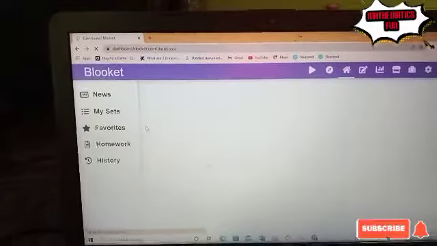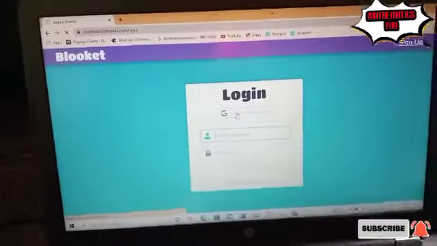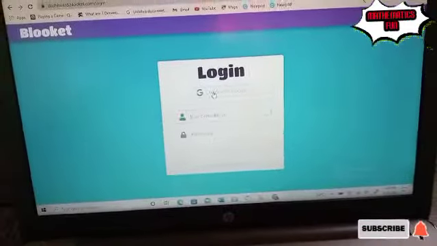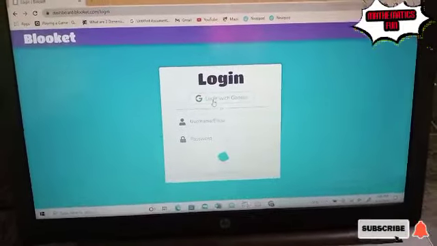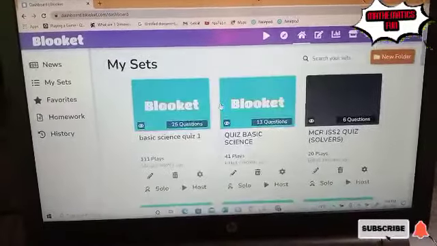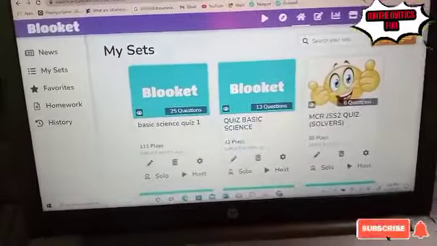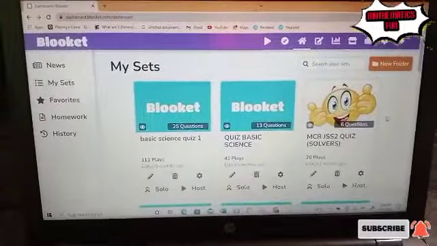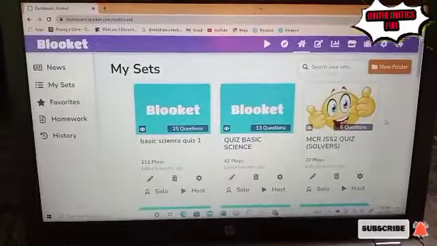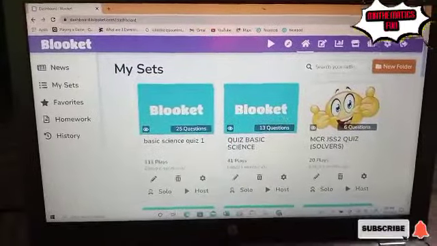As you can see, it's loading. I'm using my Google account, that's why you can see me logging in with Google. Let's wait for it to load. These are the quizzes I've done before for my students. After signing up and logging in with your Google account, it's going to show you something like this.